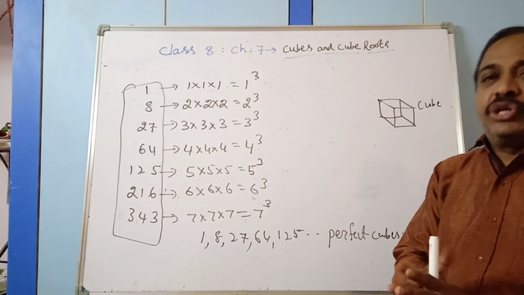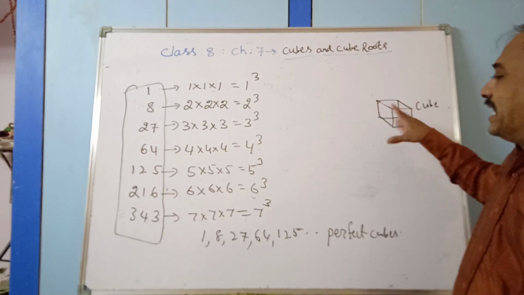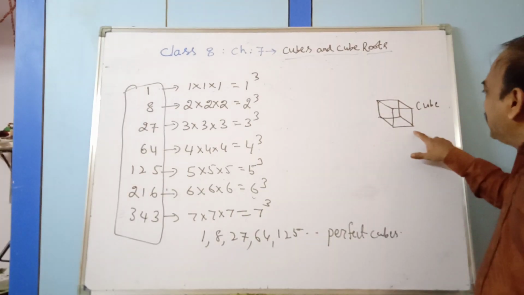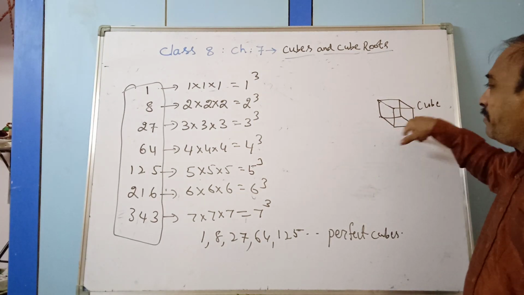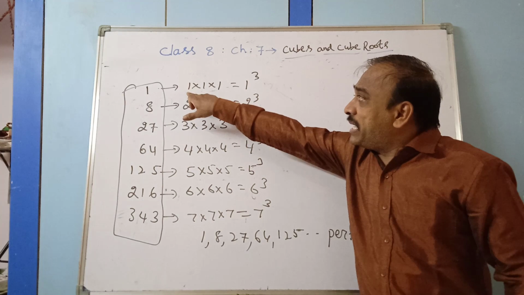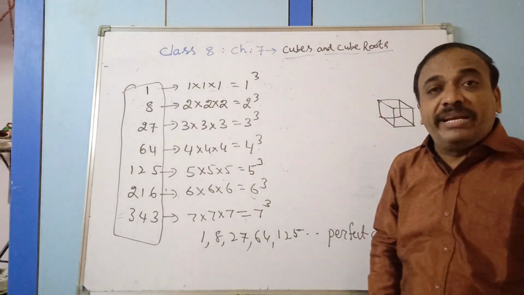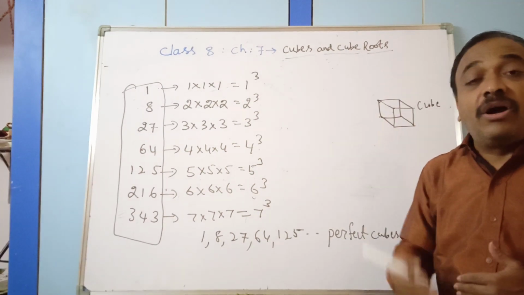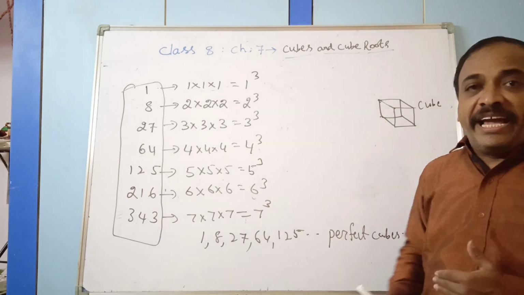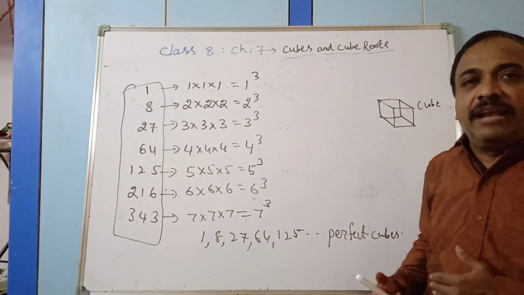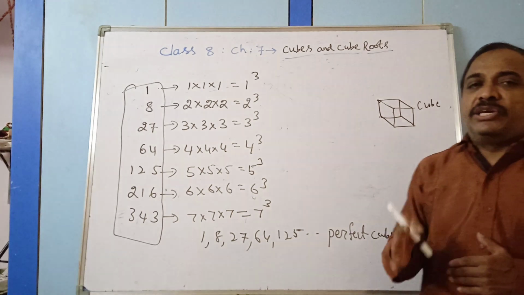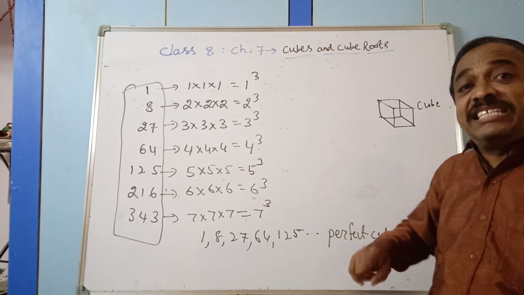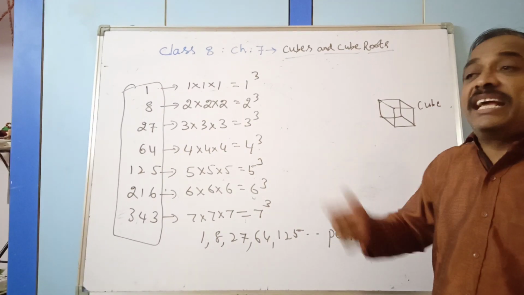Because, as I said just now, a cube has length, breadth and height, all three measures equal. Similarly, when a number is multiplied by itself 3 times, the product which we obtain is called a perfect cube. A number which is multiplied by itself 3 times.